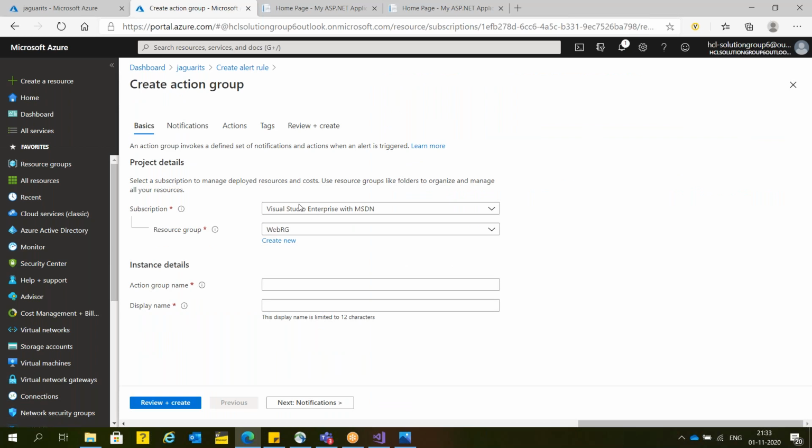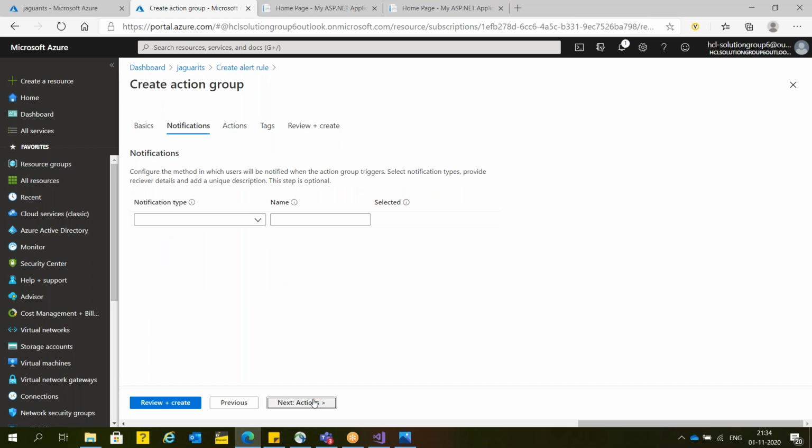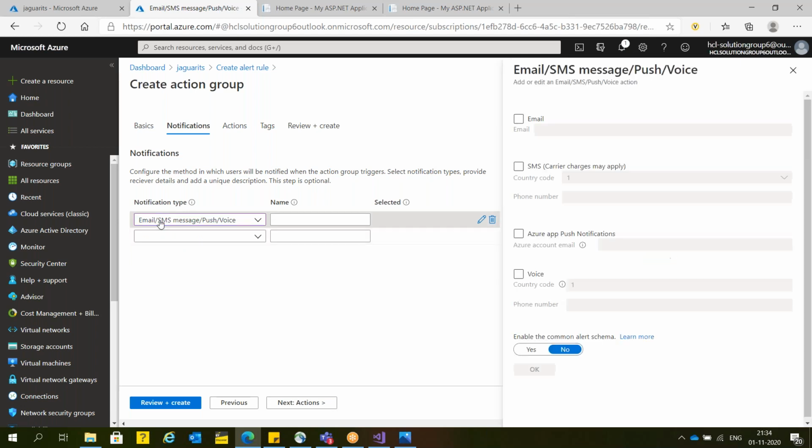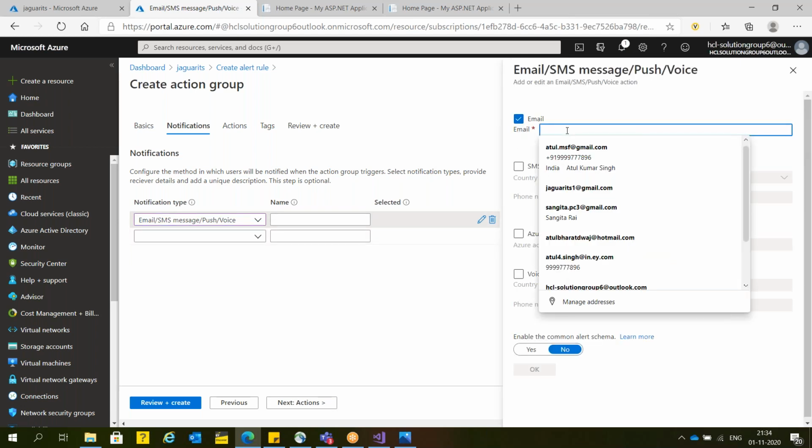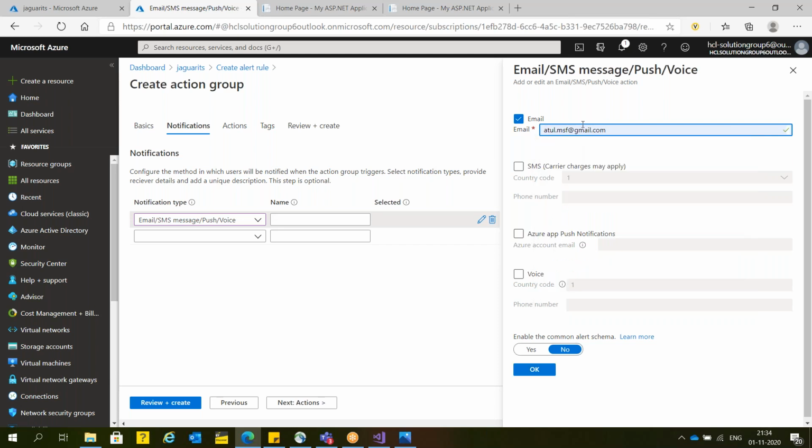Here I'm going to create this action group under the WebRG resource group, and the action group name I'm going to pass is notify me. Now, what type of notification do you want to get? Suppose I'm planning to get the notification by email. So if the average response time is greater than 2 seconds, then Microsoft will email me. So here I'm going to select my email ID.